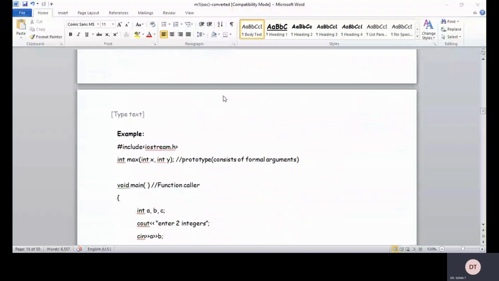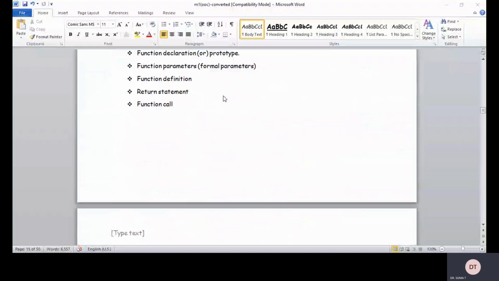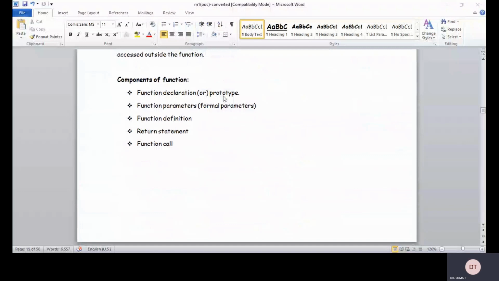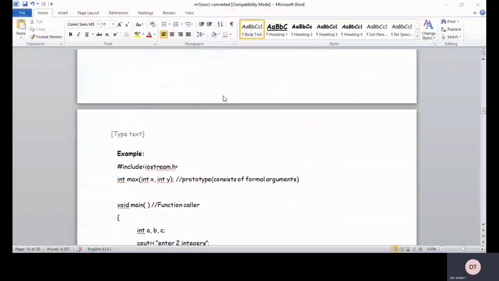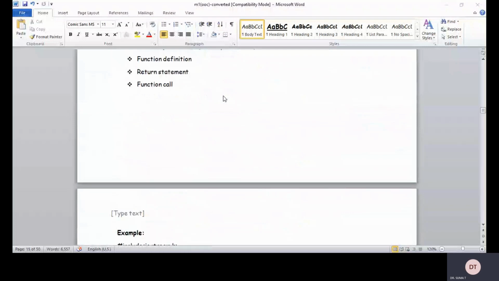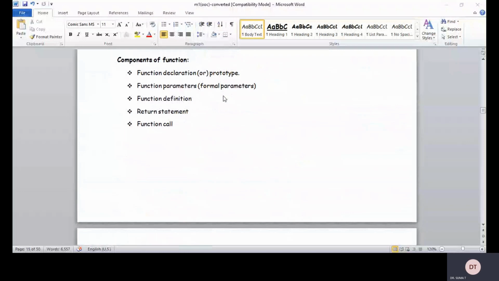Now, for example, #include <iostream.h>. We'll take an example which illustrates all these components of a function, so that it gives a better understanding of what the declaration of the function is, what we mean by the function call, the return statement, and the function definition. A very important thing you must remember is that function declaration and function call always end with a semicolon.